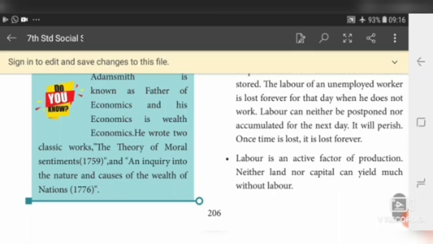So Adam Smith, who was he? He was the father of economics. What economics is it? Wealth economics. And he wrote 2 books, The Theory of Moral Sentiments and An Inquiry into the Nature and Causes of the Wealth of Nations.